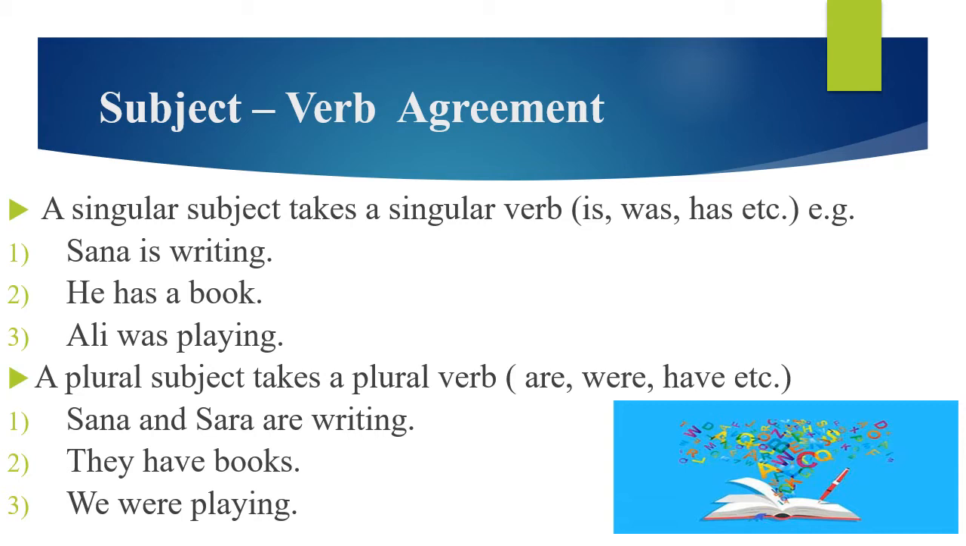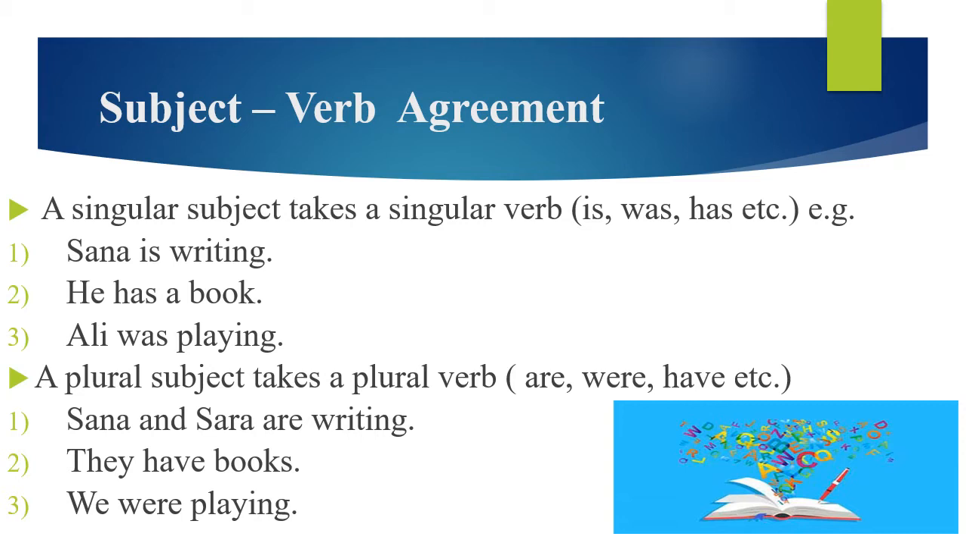So, when there is a plural subject, we use the plural verbs. For example, the plural of is is are, was is were, has is have. For example, Sana and Sara are writing. When Sana was alone, it is a singular subject, and we have used is with it. When Sana and Sara, they are two, they are plural subjects. So in place of is, are will be used. So, with the plural subject, we use the plural verb.